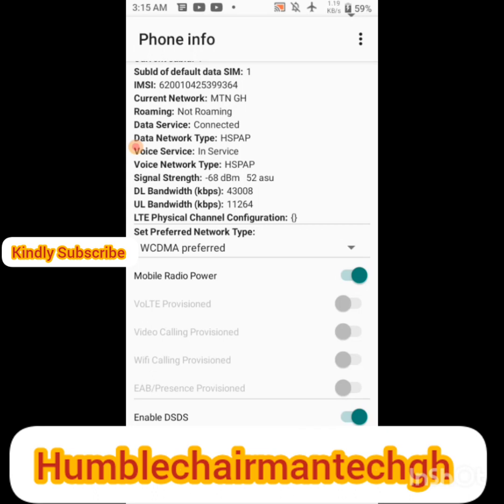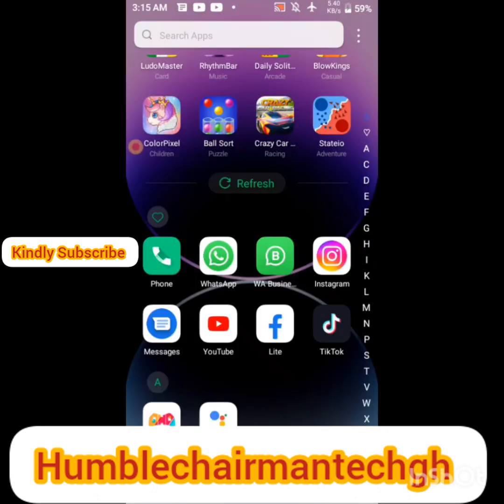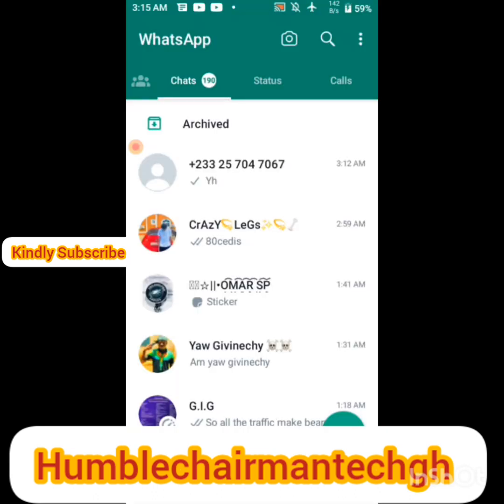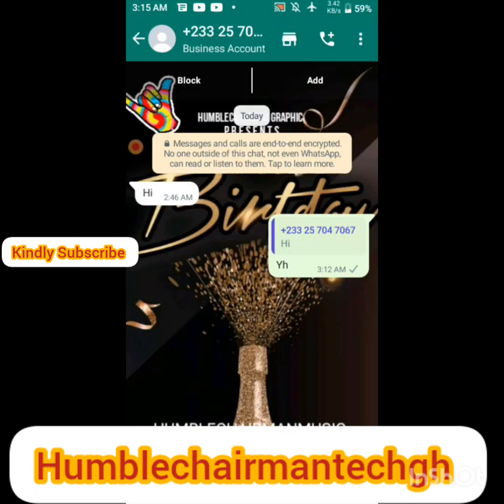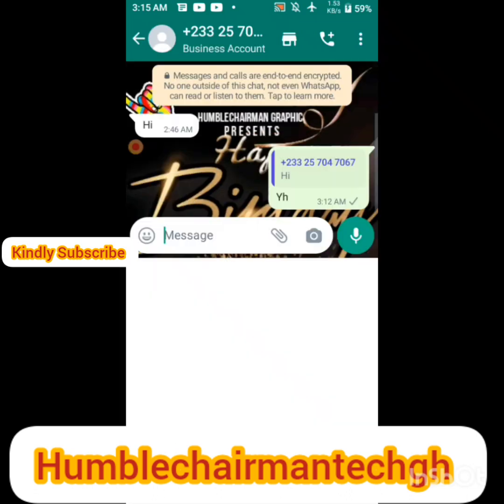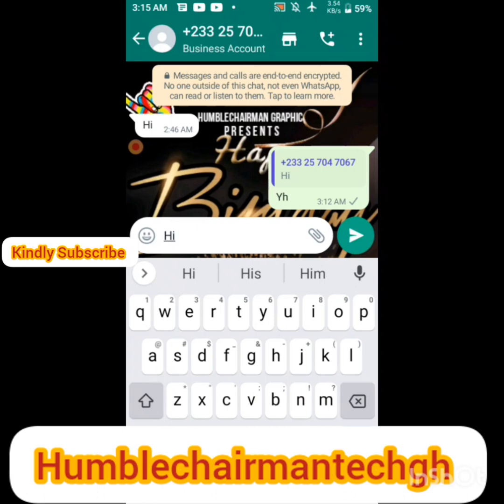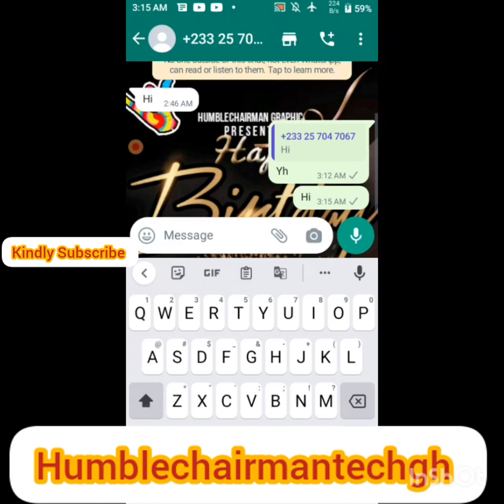After turning the mobile radio power on, let's go back to WhatsApp and let's chat and see whether it's true. Let's see. And I think it's working.